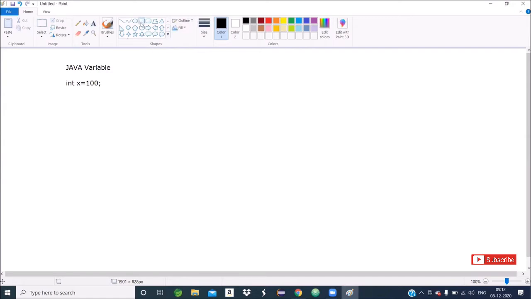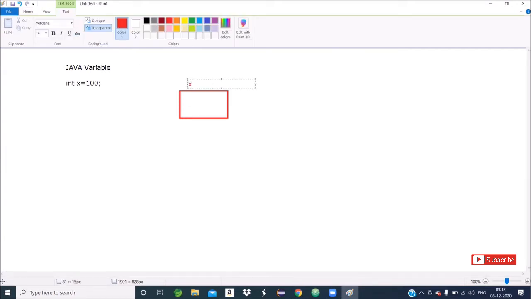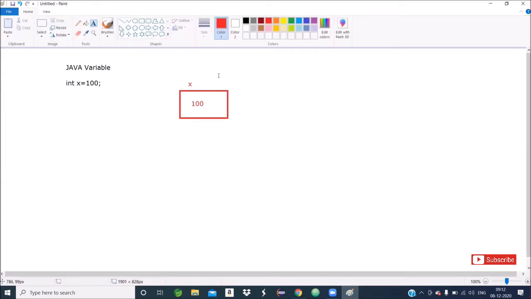You remember, a variable is nothing but a simple memory, and the memory having a name. Here the name is x and the value 100 is assigned to that memory. So a variable is a memory, and the memory having a name.